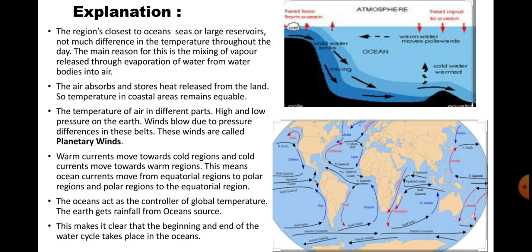You can see in the first picture, or in the second picture, that warm winds flow towards the cold region, and the cold currents move towards the warm region.